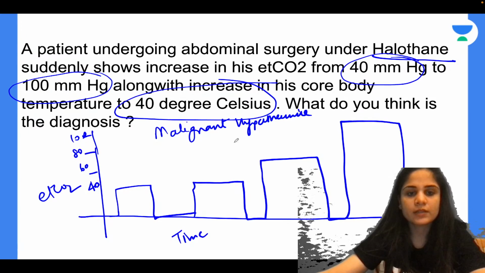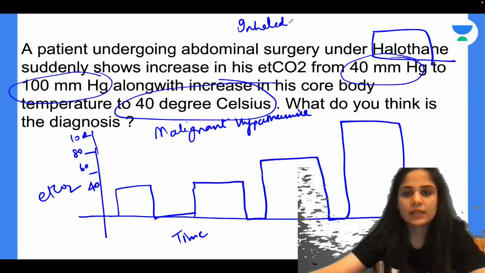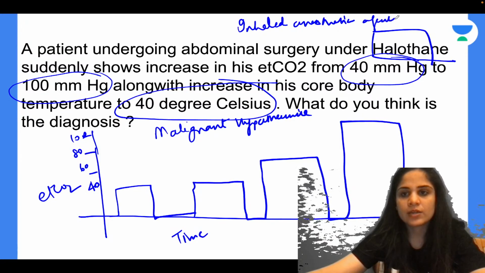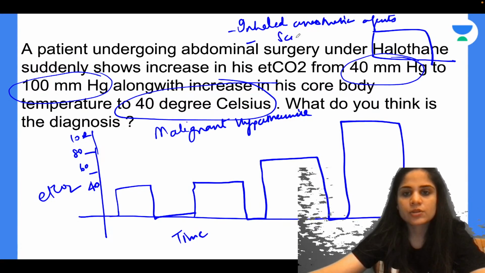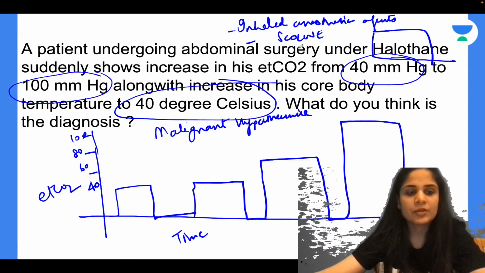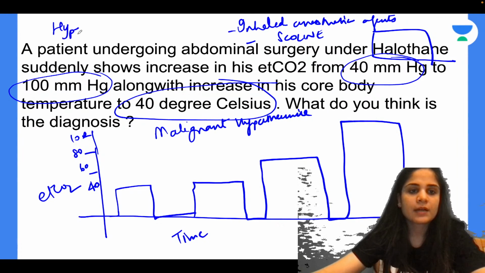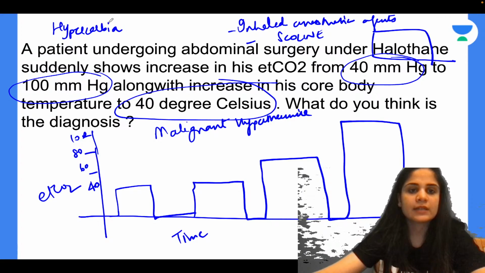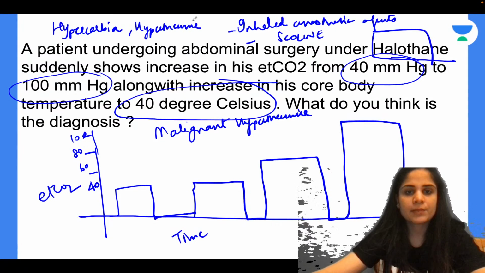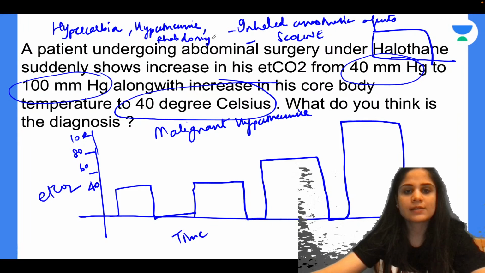So what is happening over here? On exposure to halothane, or any of the inhaled anesthetic agents, halothane, sevoflurane, desflurane, isoflurane, or exposure to succinylcholine or scoline, what can happen to patients who have the malignant hyperthermia gene? They can start getting hypercarbia, excessive EtCO2 production. They can start getting temperature increase in the body. So there is hyperthermia and there is breakdown of the muscle. So there is rhabdomyolysis. Okay.